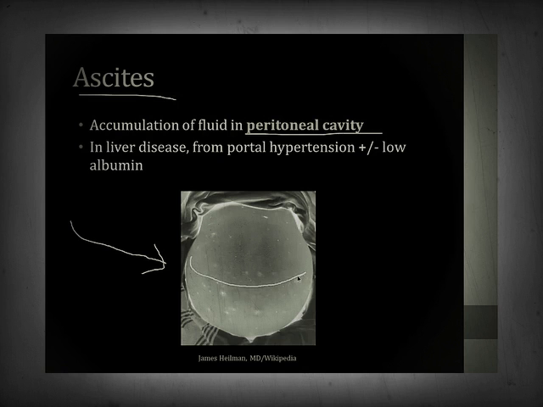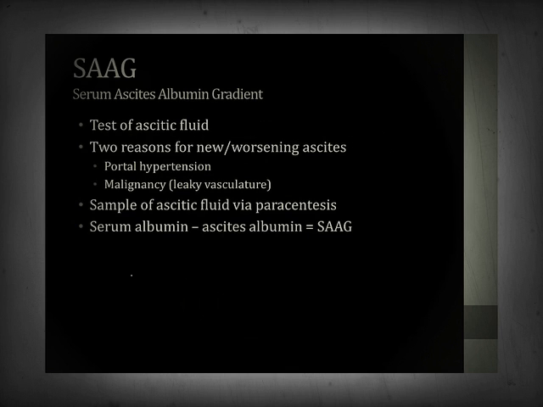In liver disease, this can happen for two reasons. First of all, portal hypertension can drive fluid out of the plasma and into the peritoneal cavity. In addition, low albumin lowers the oncotic pressure and favors the movement of fluid into the peritoneal cavity. When patients present with new onset ascites or ascites that is much worse compared to their baseline, you can perform a test to determine whether the ascites is coming from portal hypertension, and that test is called the SAG, which stands for serum ascites albumin gradient. It's a test of the ascitic fluid.